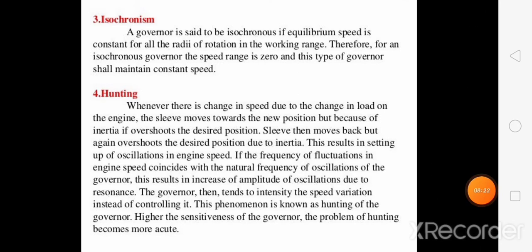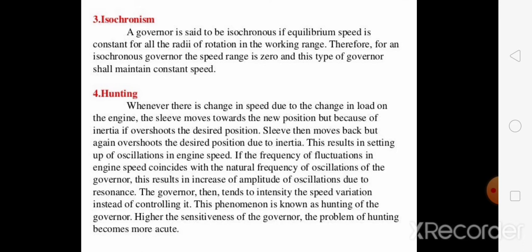The next characteristic is isochronism, and such governors are called isochronous governors. A governor is said to be isochronous when the equilibrium speed is constant, that is, the range of speed is 0 for all radii of rotation of the governor balls within the working range.